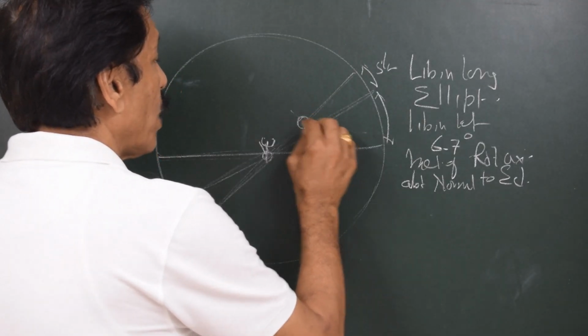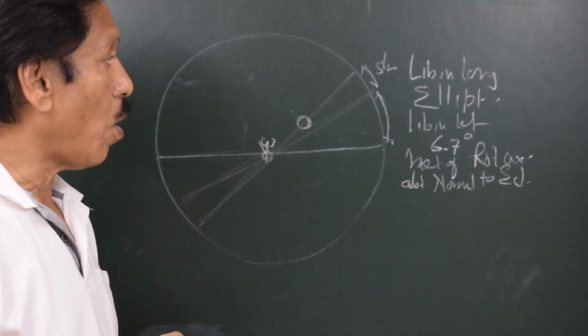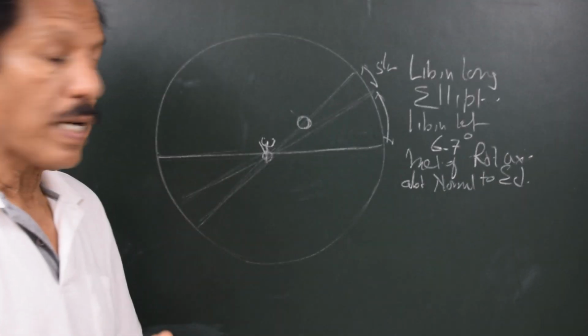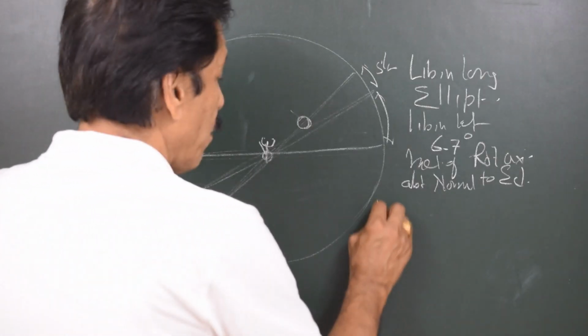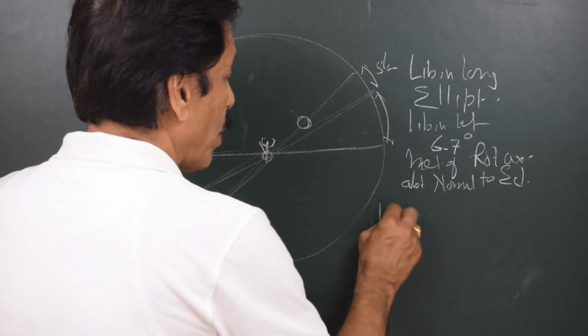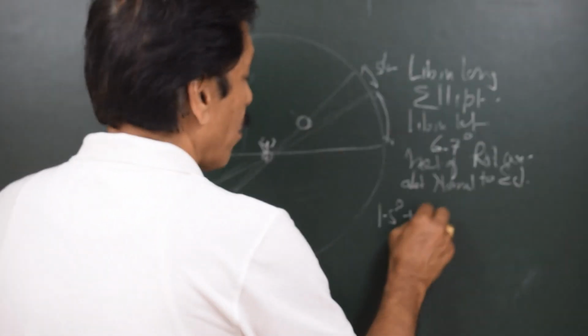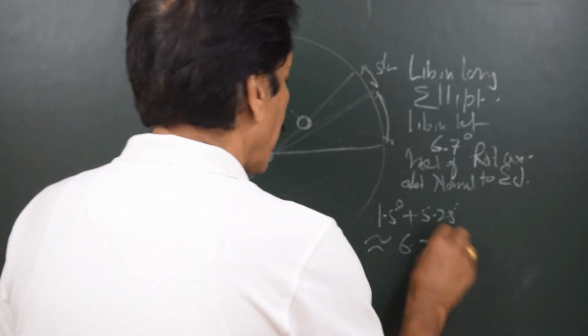The moon's axis of rotation is not perpendicular to the orbit of the moon. It is inclined by about 1.5 degrees, right? So totally we get the advantage of 1.5 degrees plus 5.25, approximately 6.7 degrees of inclination.